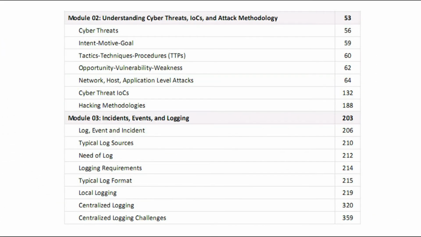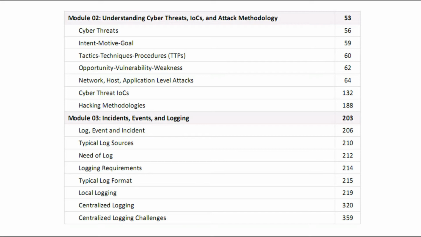And now coming to Module 2, Understanding Cyber Threats, IOCs, and Attack Methodology. We'll be learning about cyber threats, intent, motive, goal, tactics, techniques, procedures, TTPs, opportunity, vulnerability, weakness, network, host, application level attacks, cyber threat IOCs, hacking methodologies.